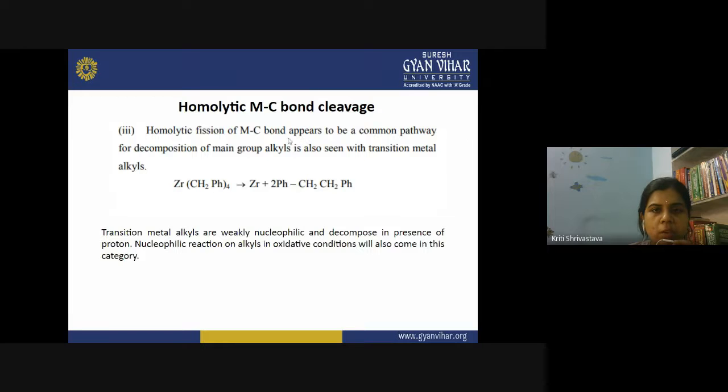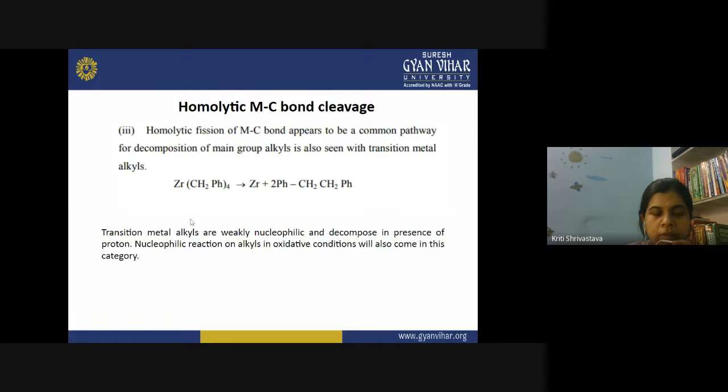It appears to be a common pathway for decomposition of main group alkyls, and sometimes it is also seen with the transition metal alkyl. One reaction is given here. This is an example. What happens here? Metal and carbon bond is broken, and the aryl group attached here is straight away getting away from the metal.